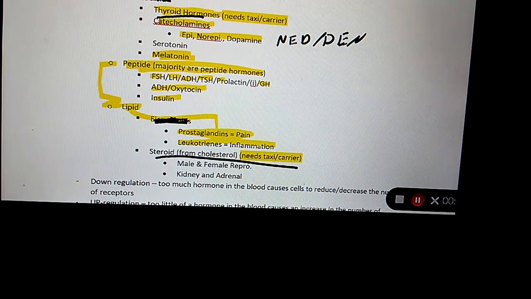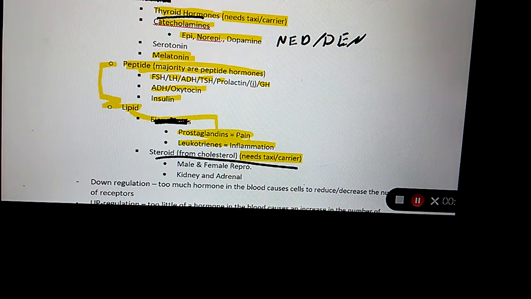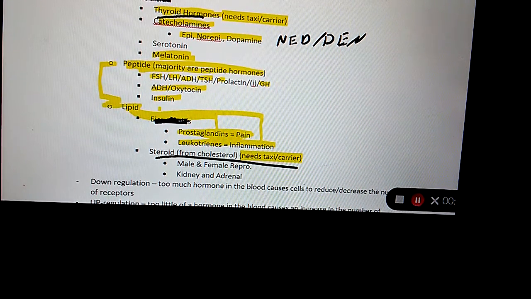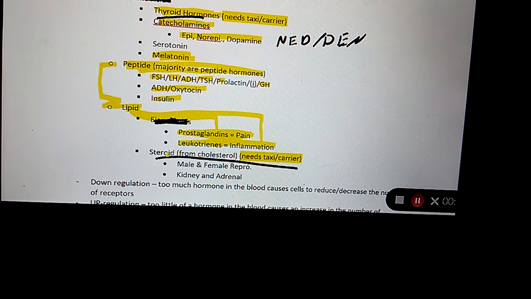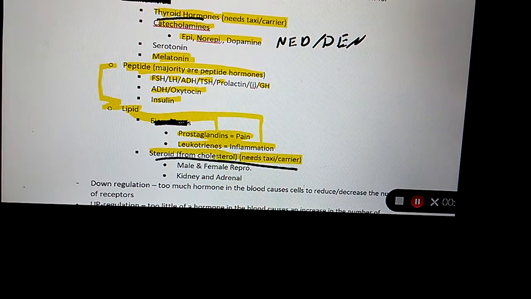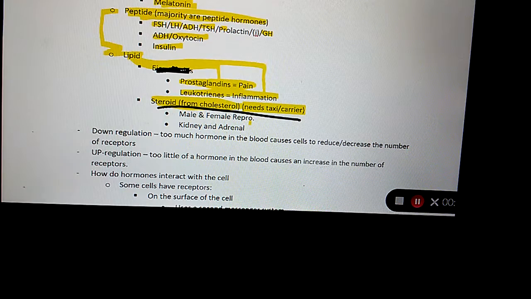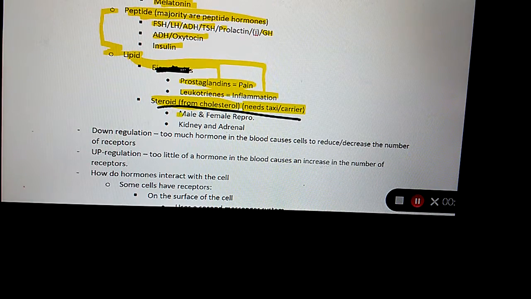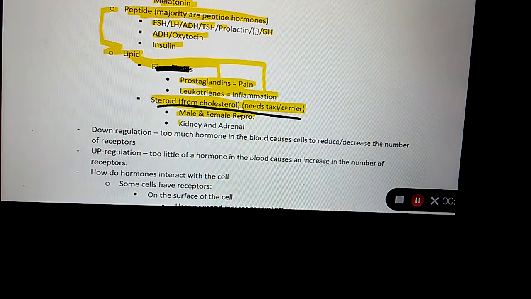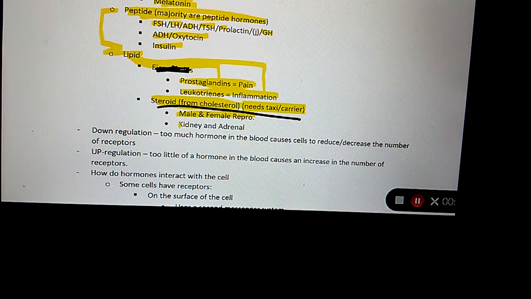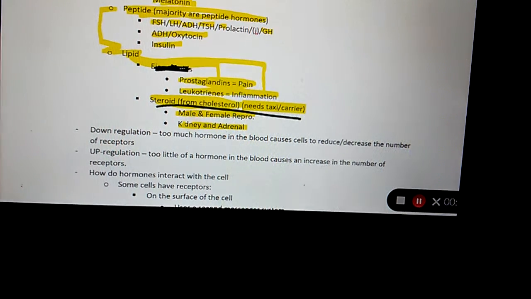Leukotrienes help with what? Inflammation. Are leukotrienes a type of lipid or peptide hormone? Lipid. When in doubt, pick what? Peptide or lipid? Peptide. What are steroids derived from? In other words, what chemical makes up a steroid? Cholesterol. Cholesterol makes up what? Steroids. Okay? Where are steroids found? Male and female reproductive system. Okay? As well as the kidney and the adrenal gland.